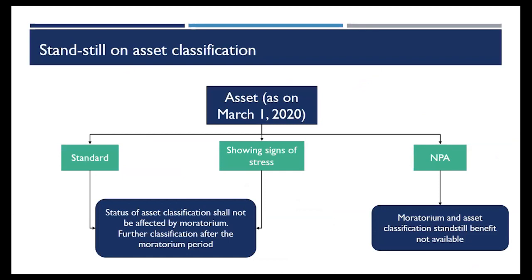Next, coming on to standstill of classification, since my asset was a standard asset or it was in any SMA category, there will be a standstill that will stop it from further degradation. And even if I'm not paying for these 3 months, my classification will remain as it is, and the clock will start moving after the expiry of the moratorium. This benefit, however, is not available for an NPA account, which is already classified as an NPA as on 1st of March. So for an NPA, the moratorium as well as the asset classification standstill, both these benefits are not available.